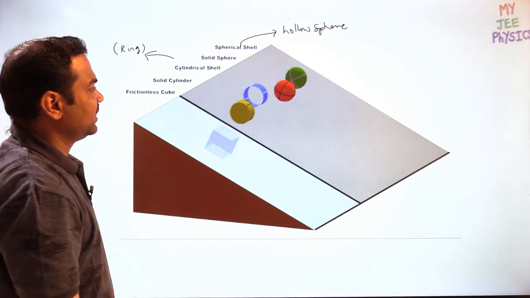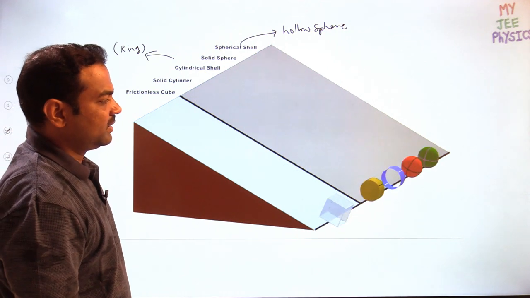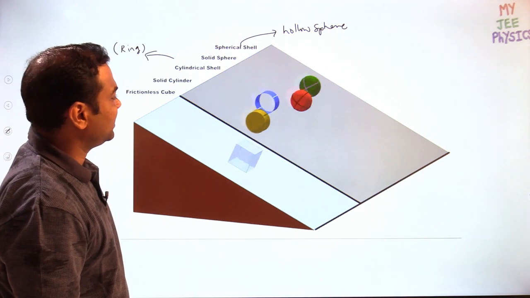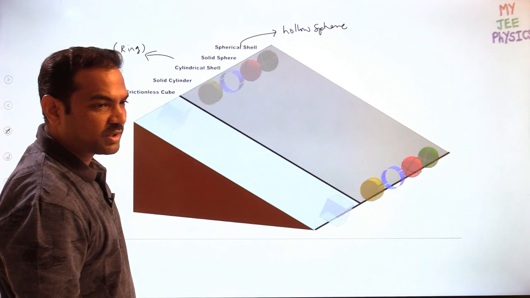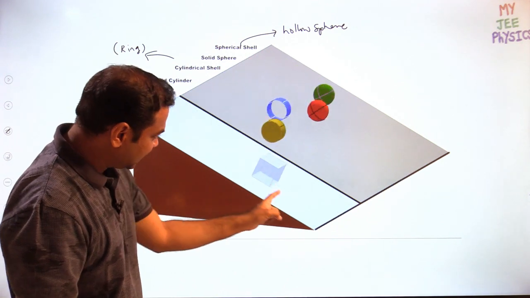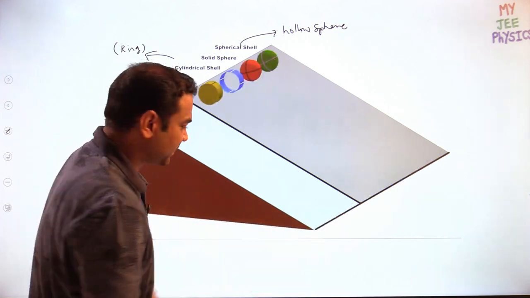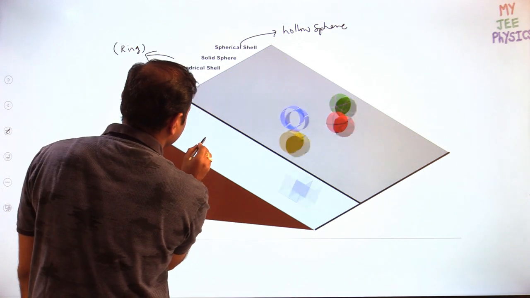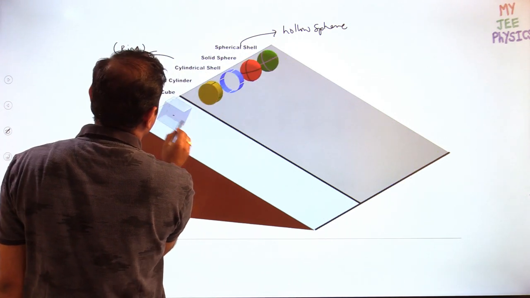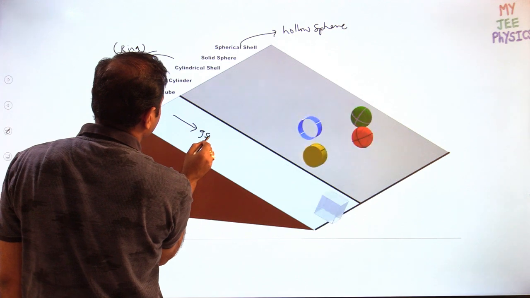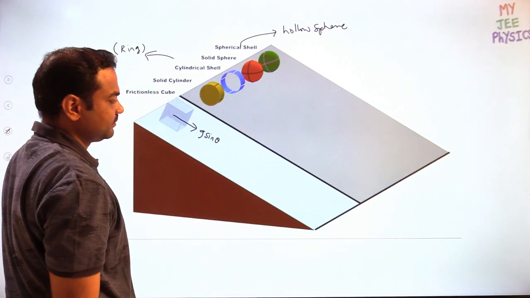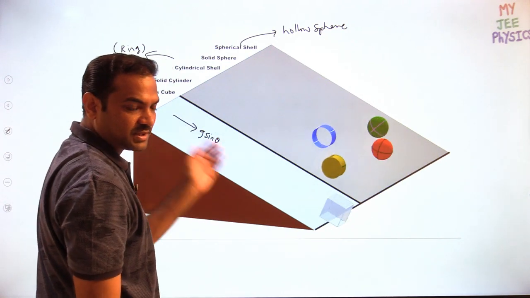Which is coming first out of all 5? The block will reach the bottom first. Why does the block come first? Because the block has acceleration g sin theta directly, since it is a smooth, frictionless surface.